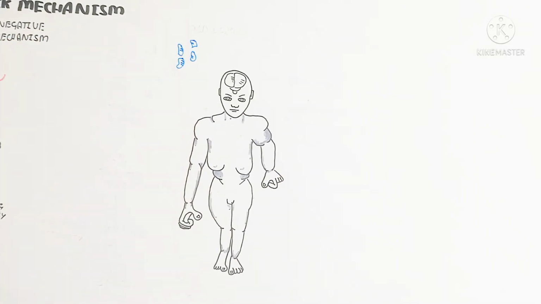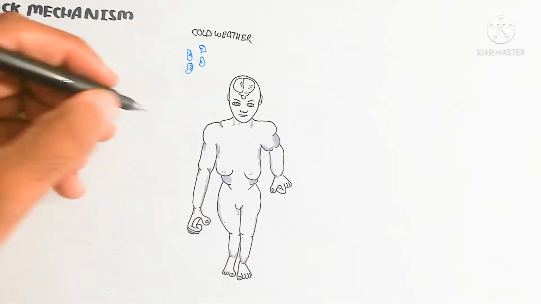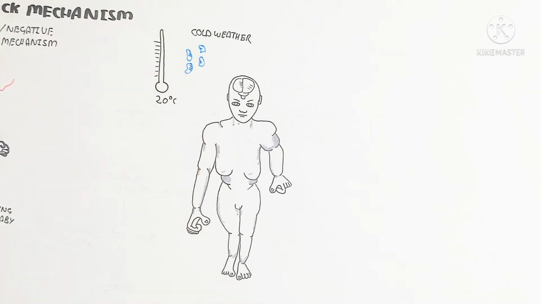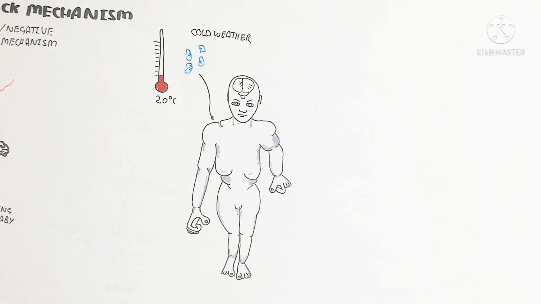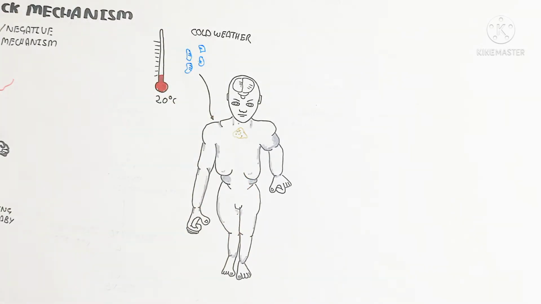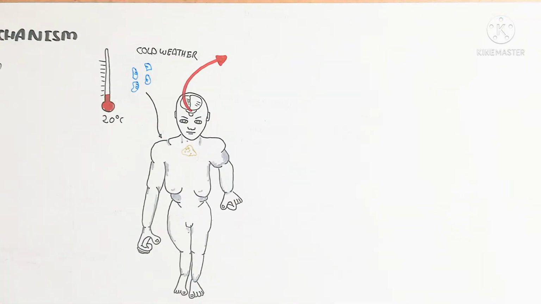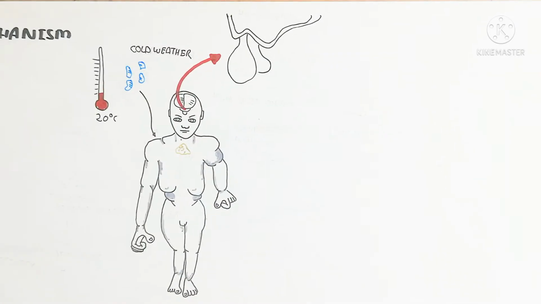On the other hand, we will discuss the cold and warm temperature in the environment, where positive and negative feedback mechanisms are also included. So here is the cold weather, for example a 20 degrees Celsius temperature. The body will continuously resist the 20 degrees Celsius temperature to maintain 36 to 38 degrees Celsius internal body temperature. How is it possible? Let's begin with the positive feedback mechanism first.